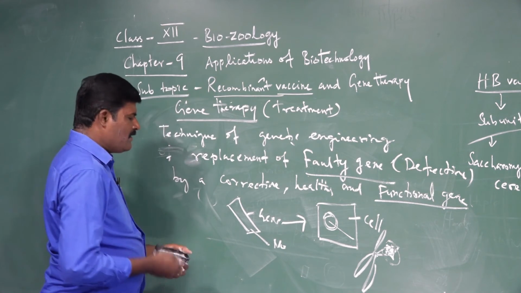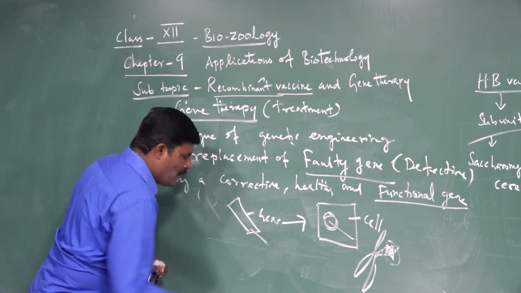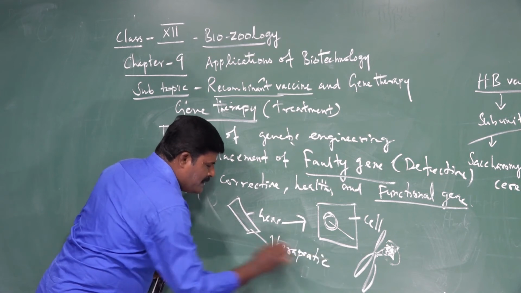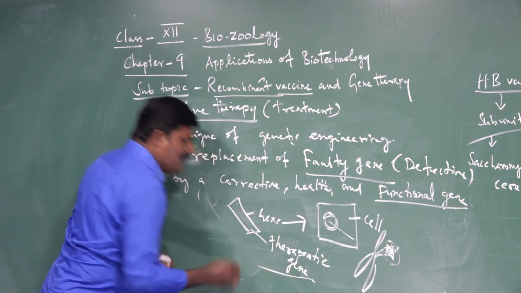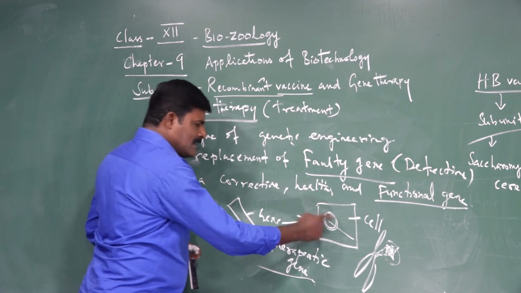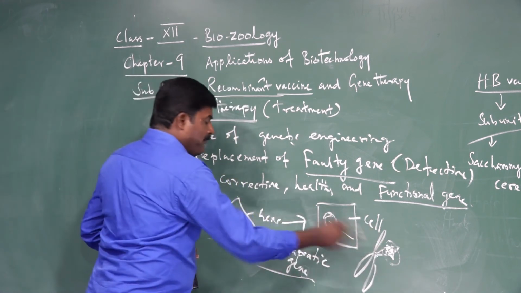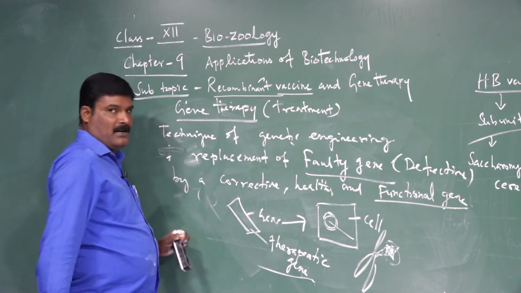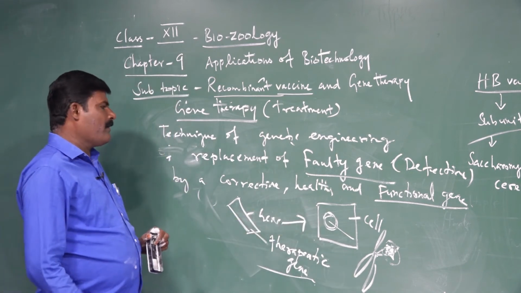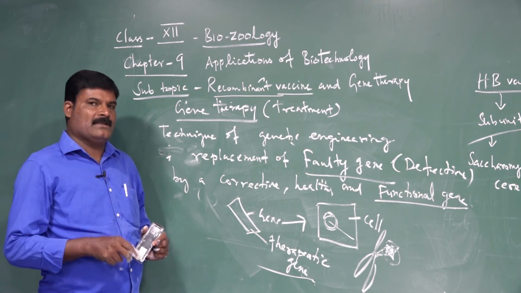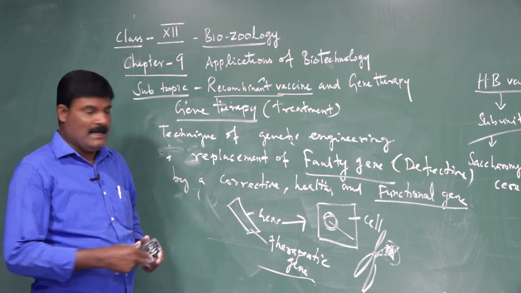This kind of gene is called a therapeutic gene, a healthy functional gene, because these cells contain defective genes. This can be replaced. This can be corrected. So gene therapy can correct some hereditary diseases.